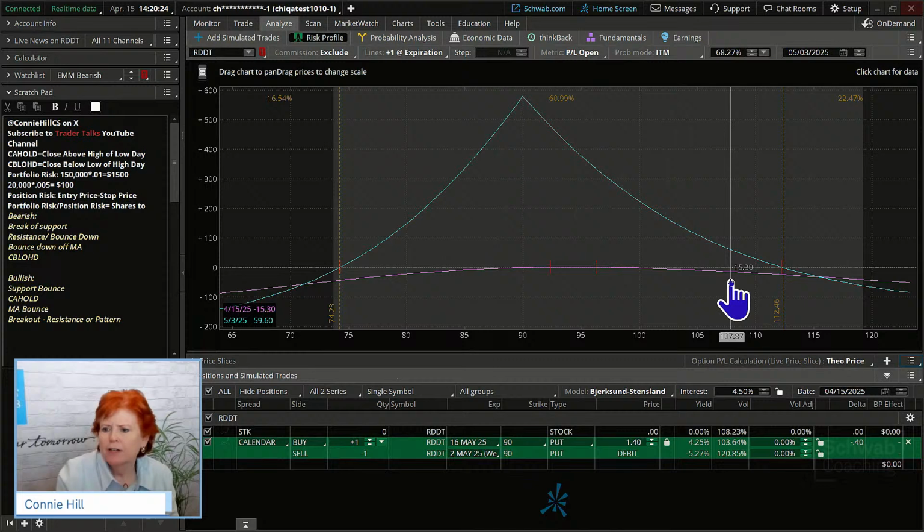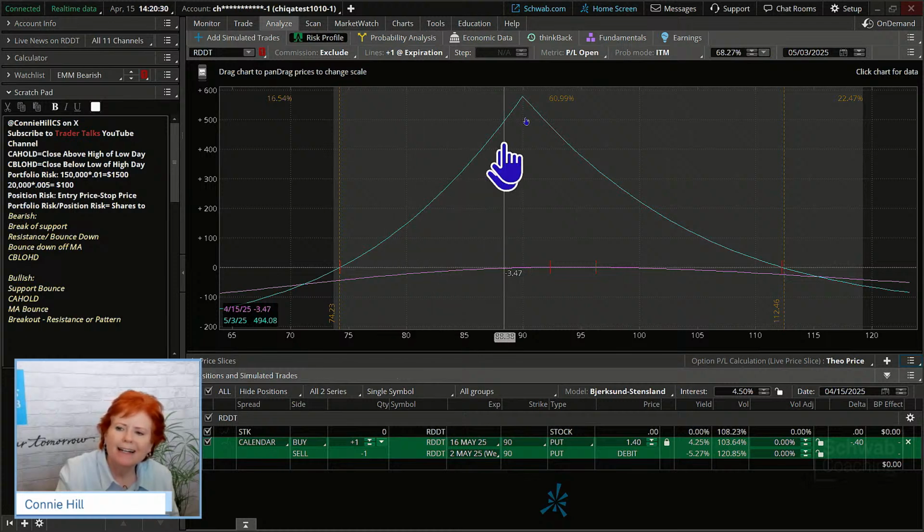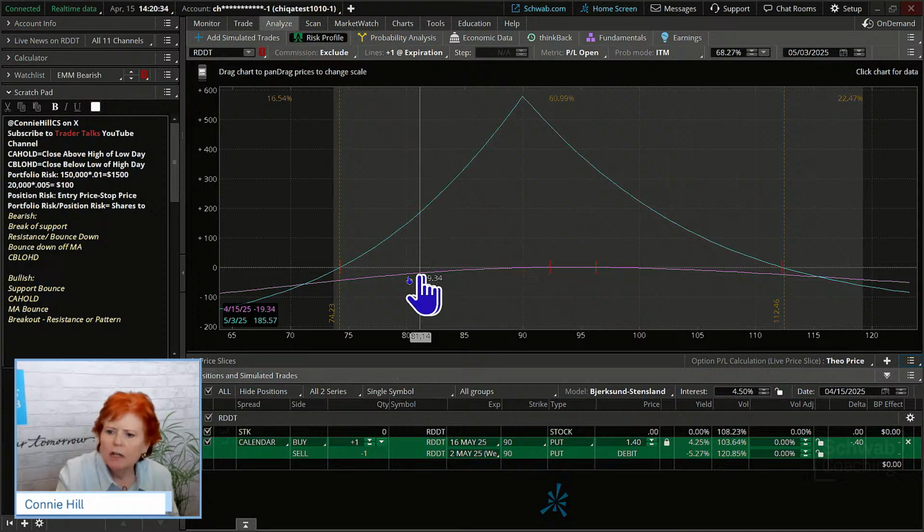Our peak profitability is right here at our strike price at 90, okay? Now remember, this kind of teal colored line is our profit and loss at options expiration. This purplish line is our profit and loss as of this date. So we've just got here on today.